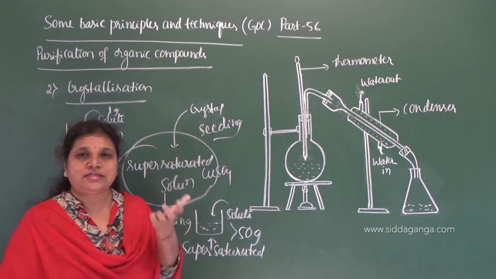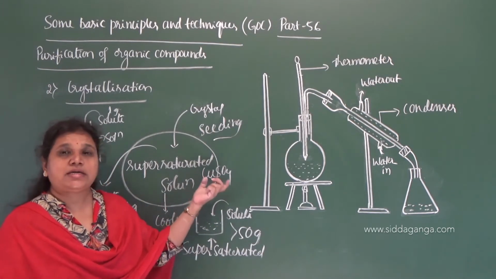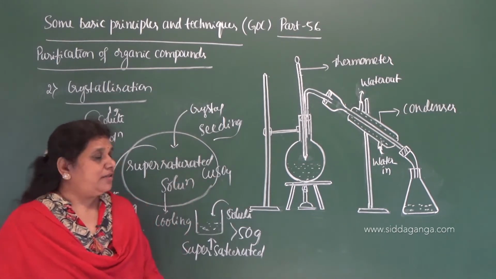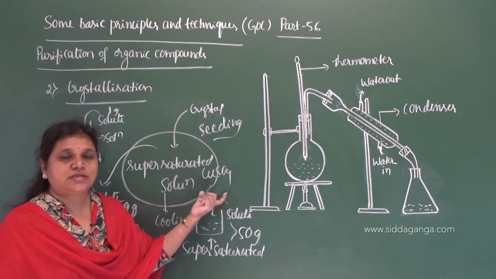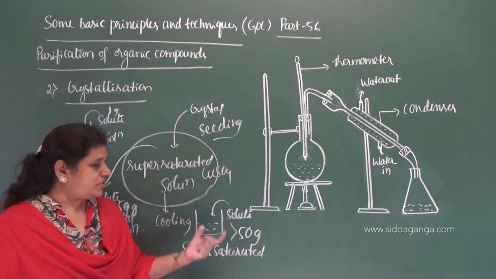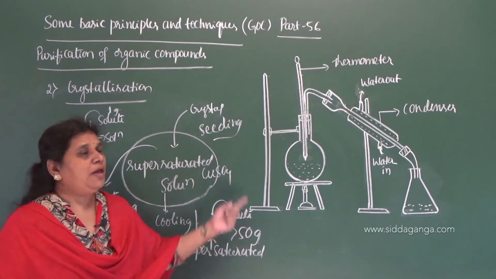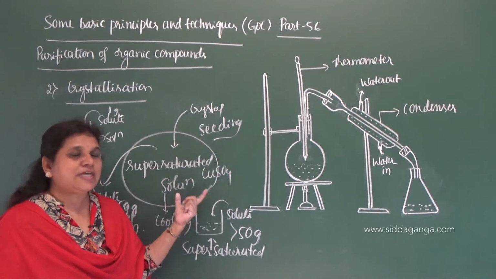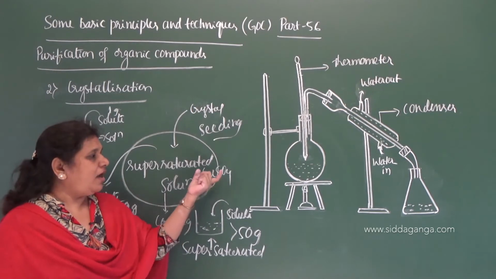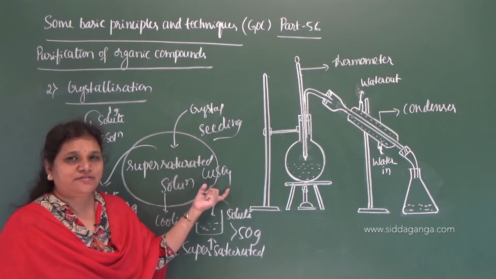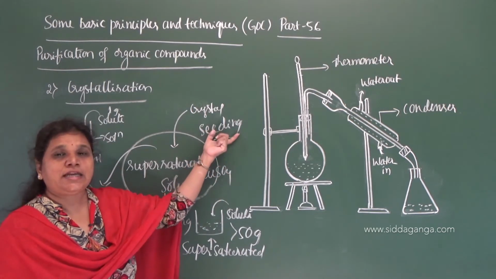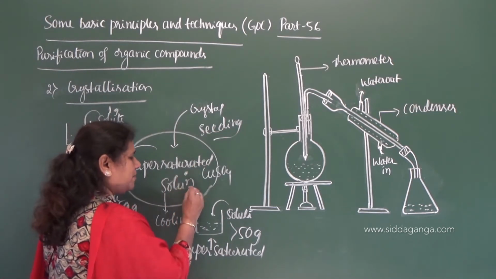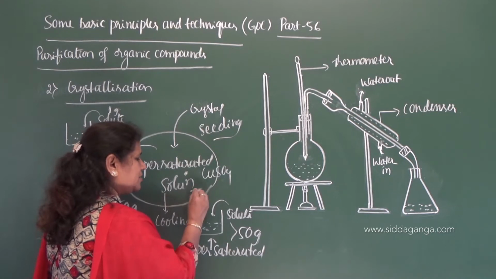Just by heating the water, we need to dissolve excess copper sulfate in a given amount of solvent. Then this supersaturated solution of copper sulfate is allowed to stand for a long time after adding a few crystals of copper sulfate. After the supersaturated solution is prepared, what do we call the process of adding a few crystals of copper sulfate? Seeding. So when we add a few crystals of copper sulfate, it produces crystals.